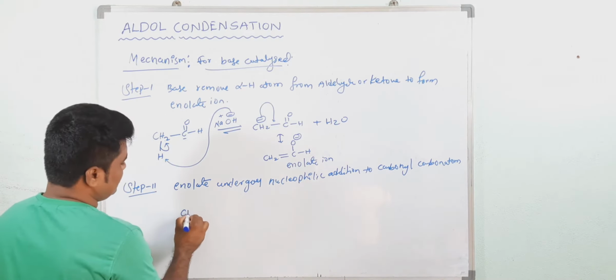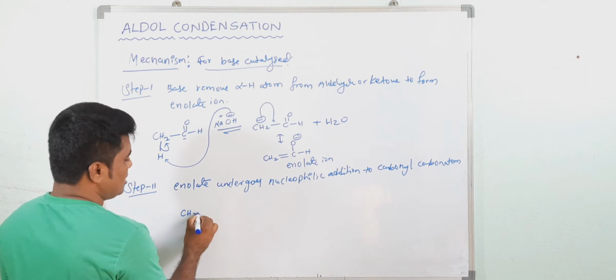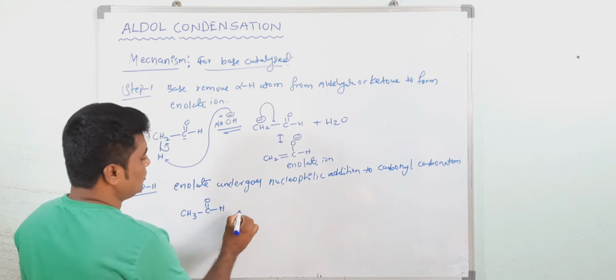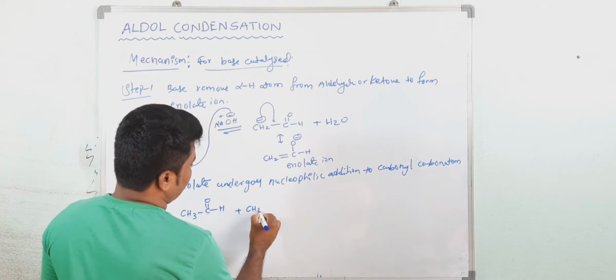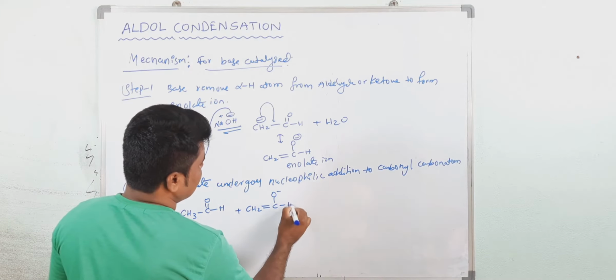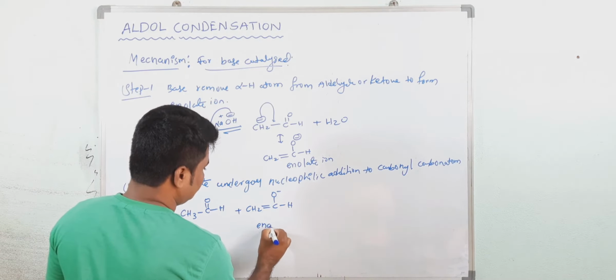See here, take the second mole of aldehyde. Now it will react. This is what? Enolate. Here this is O minus, this is the enolate.